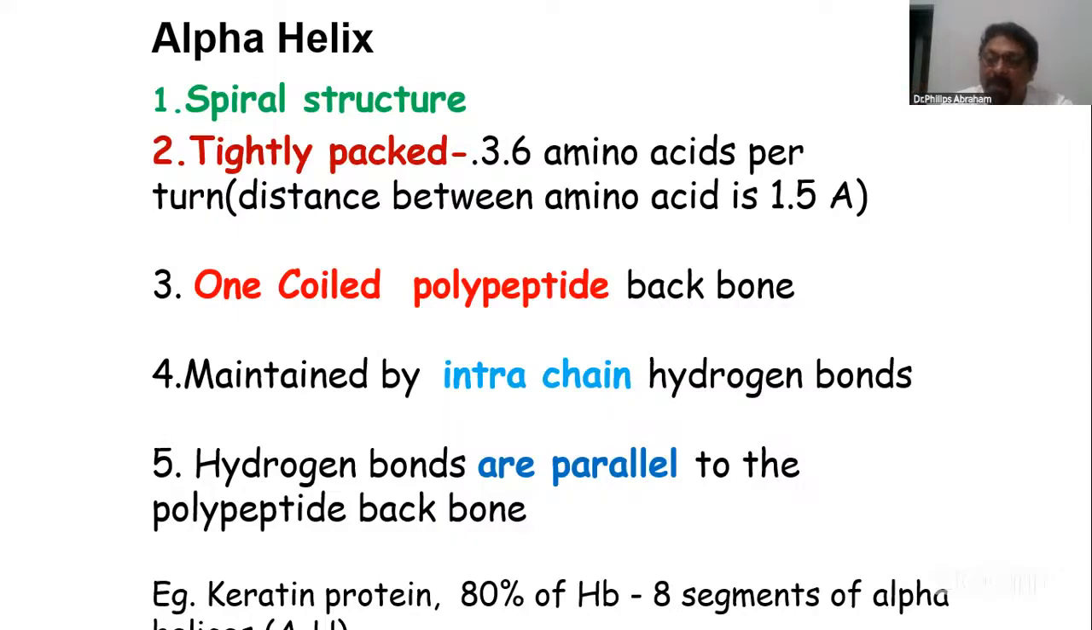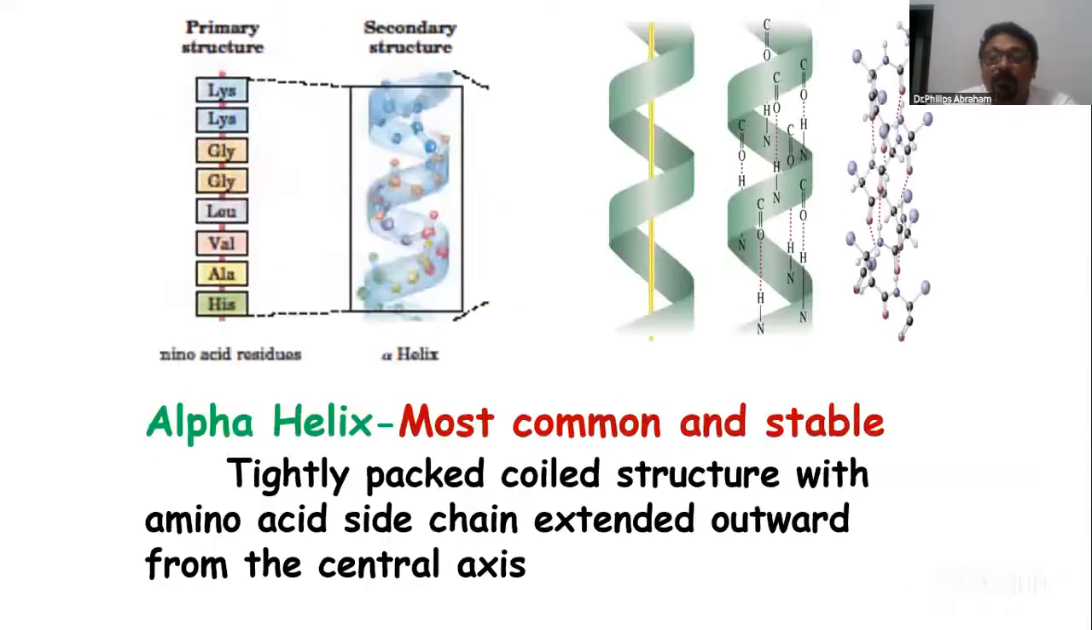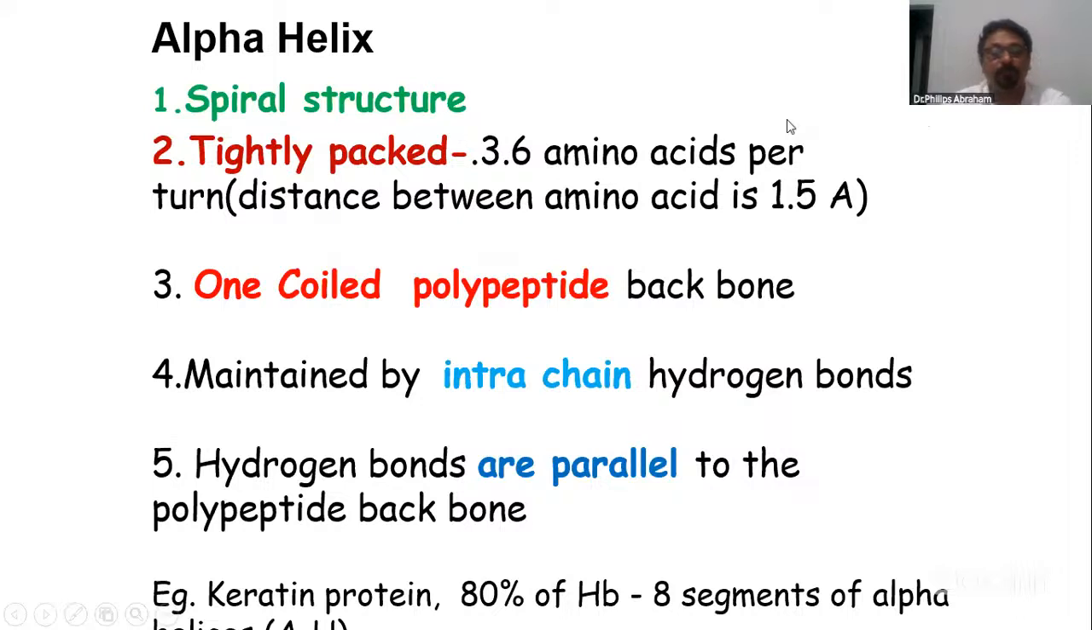This alpha helical structure is maintained by, of course, hydrogen bonds, and those will be intra-chain. That means the first will be linked with the fourth one, the second with the fifth one, and it goes on like that. So it is mainly maintained by intra-chain hydrogen bonds, which are parallel to the central axis, parallel to the polypeptide backbone. In our hemoglobin, around 8 segments, 8 sets of alpha helix, are there.